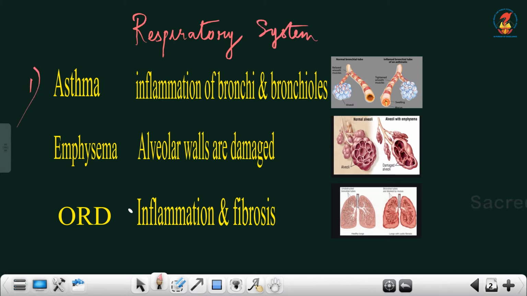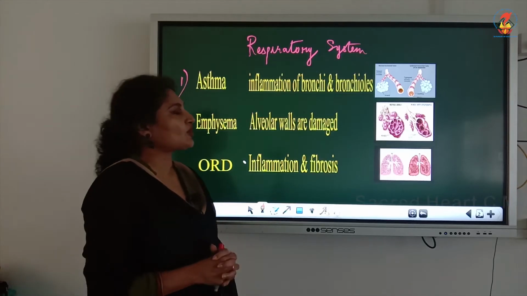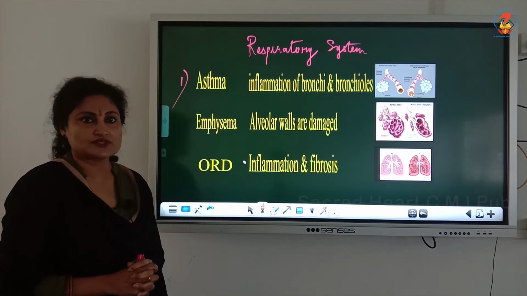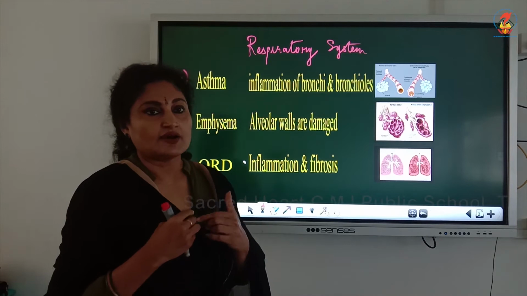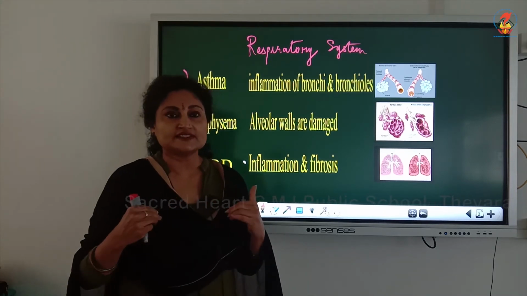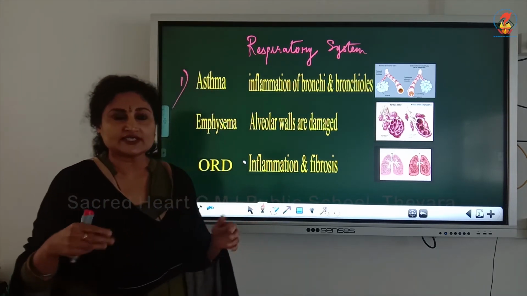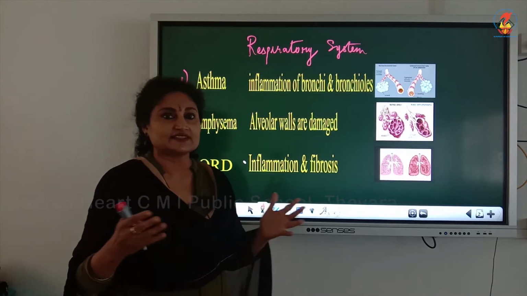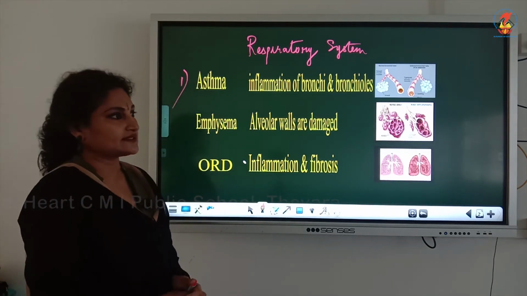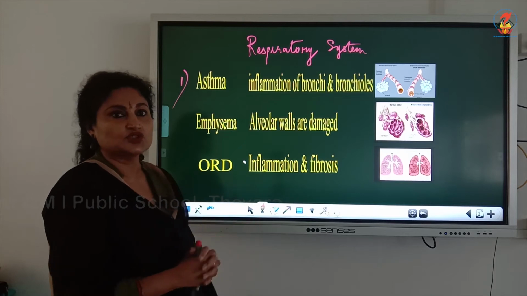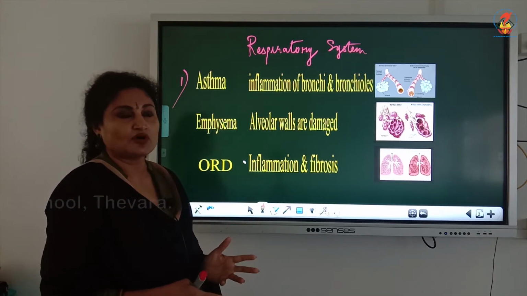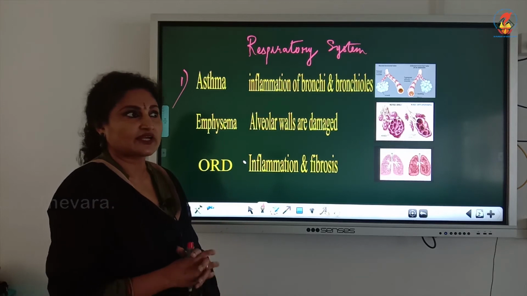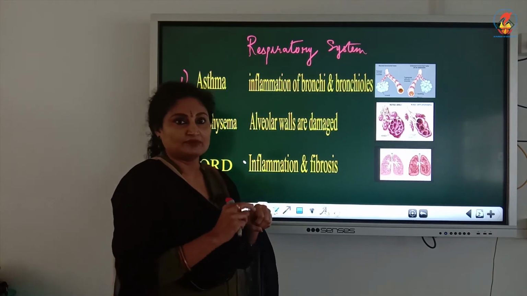First, asthma. What is asthma? It is the inflammation of the bronchi and the bronchioles. We know what these bronchi and bronchioles are. The trachea, when it reaches the fifth vertebra, divides into the right and left bronchus and enters the lungs, where it divides and redivides into finer branches. This entire tube system gets inflamed. The primary bronchi, secondary bronchi, tertiary bronchi and the bronchioles all get inflamed, that is swollen up.